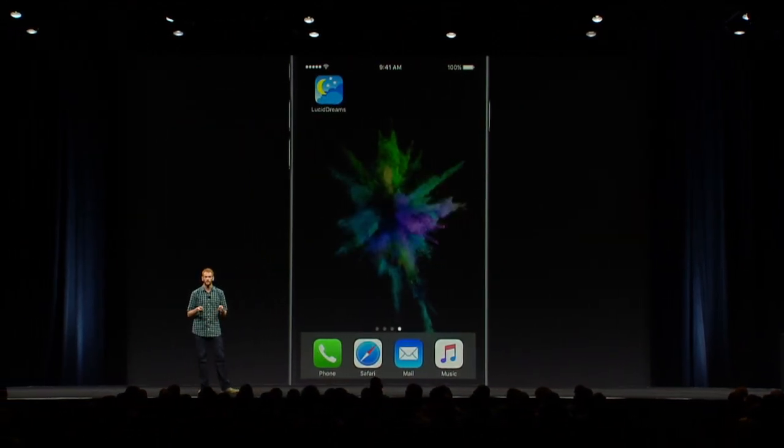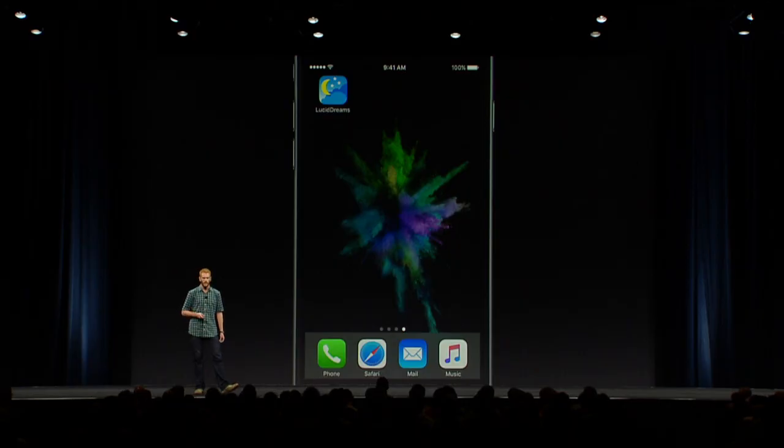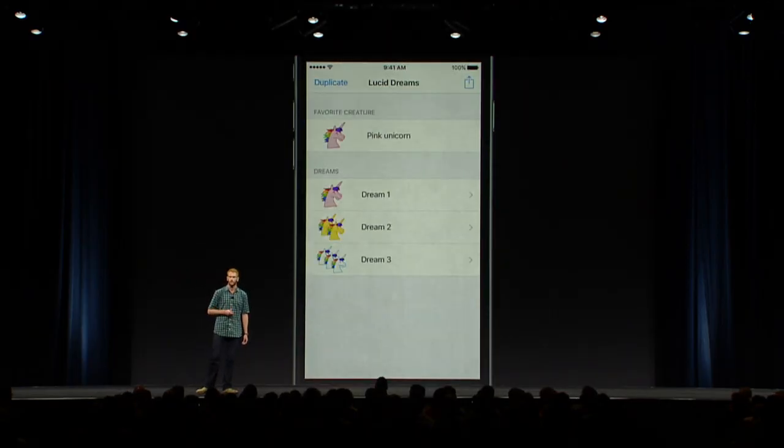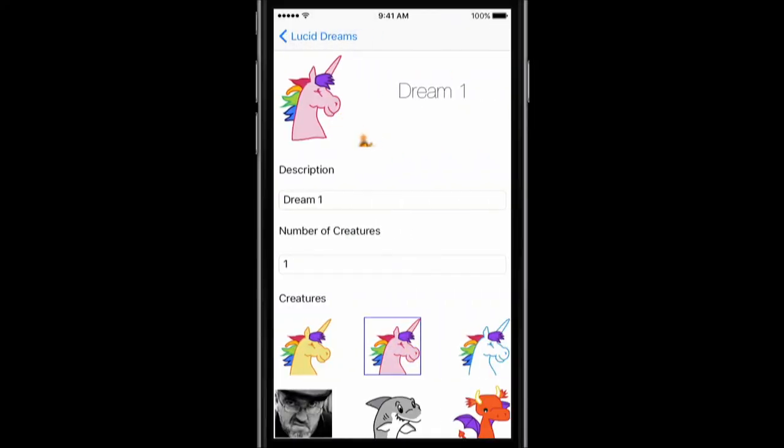Since we're going to be using the app throughout our session, I want to give you a quick demo so you can get a feel for what this application does. If we launch the app, you'll notice it takes us right to the list of dreams that we've had. If you tap one of the dreams, you can edit it. You can see we have a preview at the top.